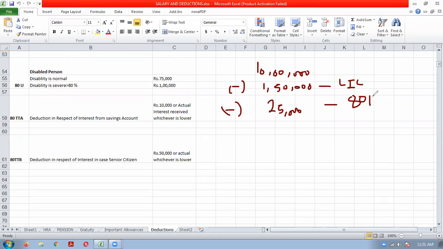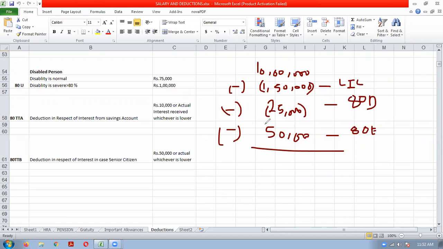Mediclaim. Okay. Suppose he has taken an education loan for his children, and on that he is paying interest. Let us take 50,000 as the interest he is paying. Okay. So by doing all this deduction, we will get the taxable income. Okay, understood now? This is the gross total income. 10 lakh is the gross total income. By calculating the income of heads, after reducing the deductions, we will get the taxable income.